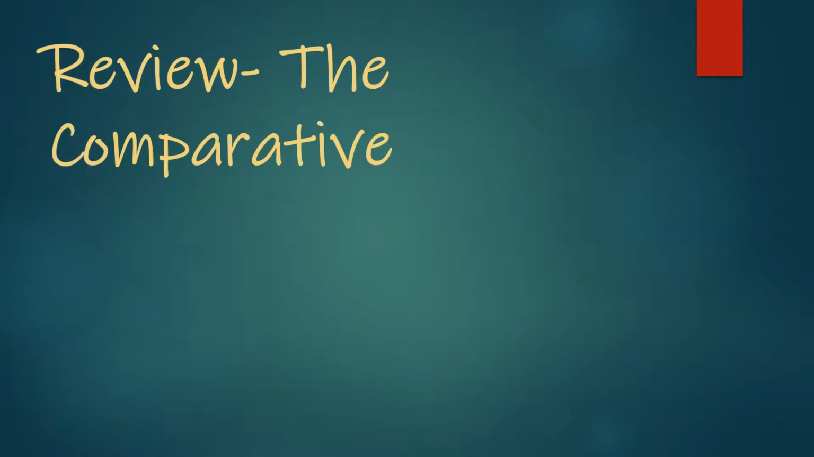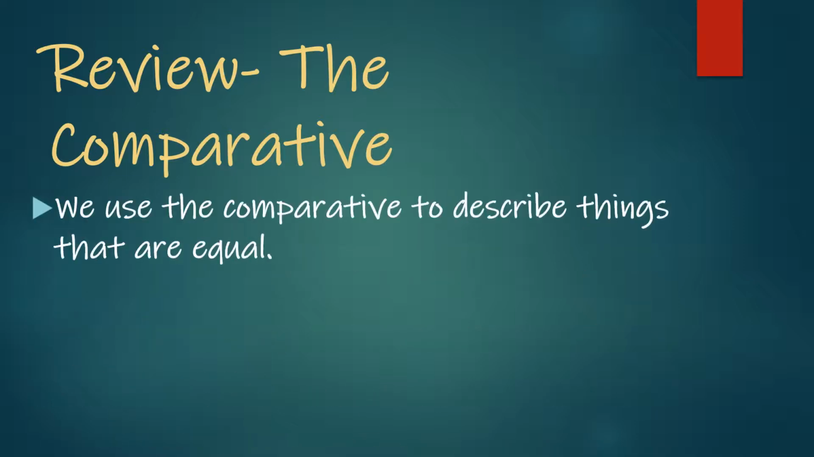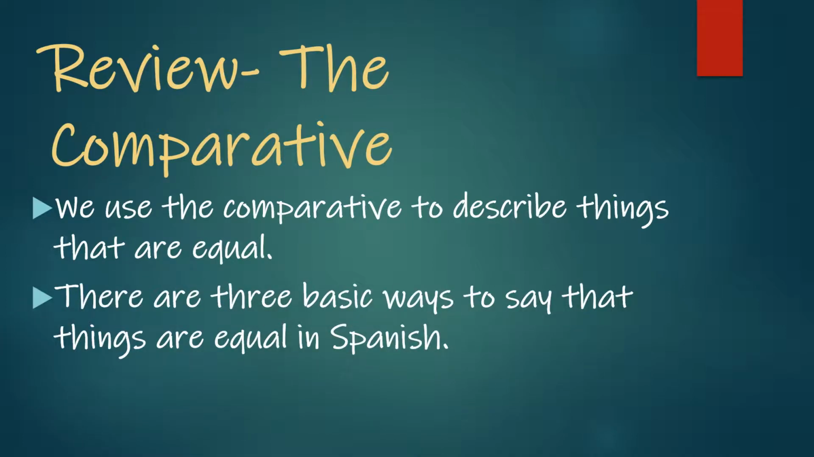All right. Now let's take a look at the comparative. This is what we were learning about the last time that we had class. So we use the comparative to describe things that are equal. So we were just describing things that are not equal. Now we're describing things that are equal. So we have three basic ways to say that things are equal in Spanish, and we're going to go through each of those three ways, and we're going to do an example of each.